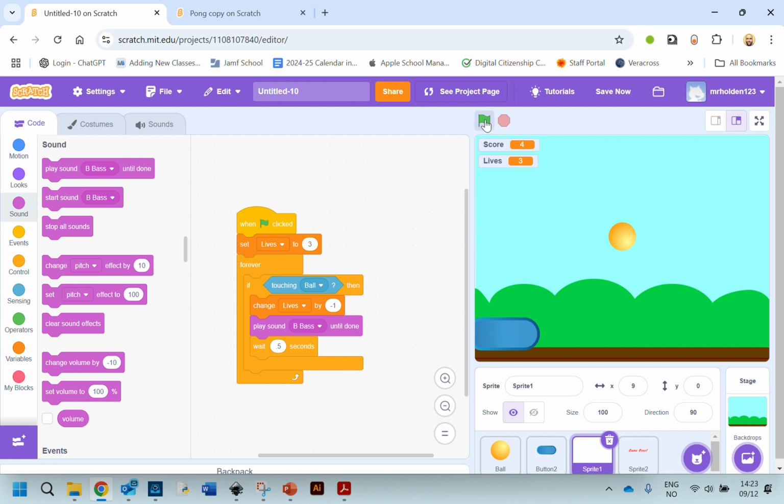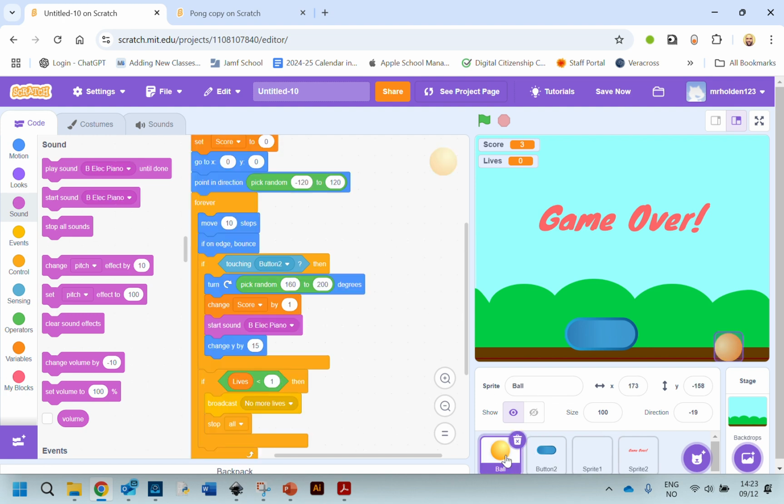So it should work. Very nice. Didn't play all the way till the end when the stop all block kicked in, but never mind. I quite like those sound effects.